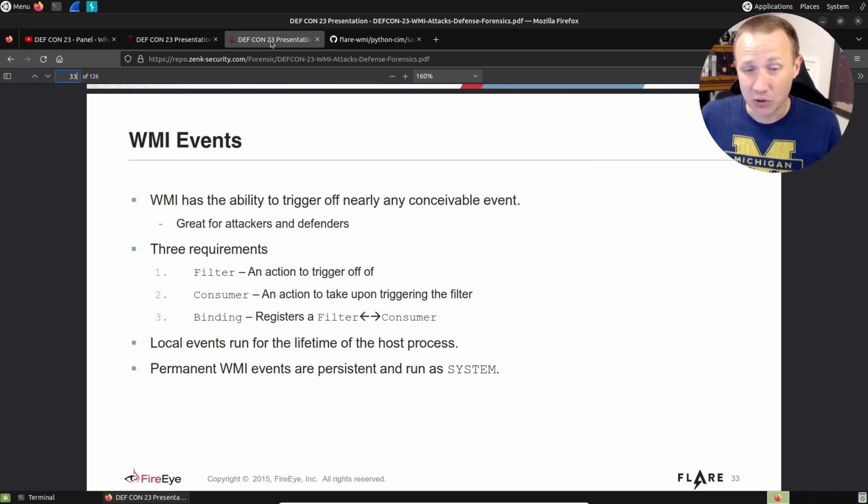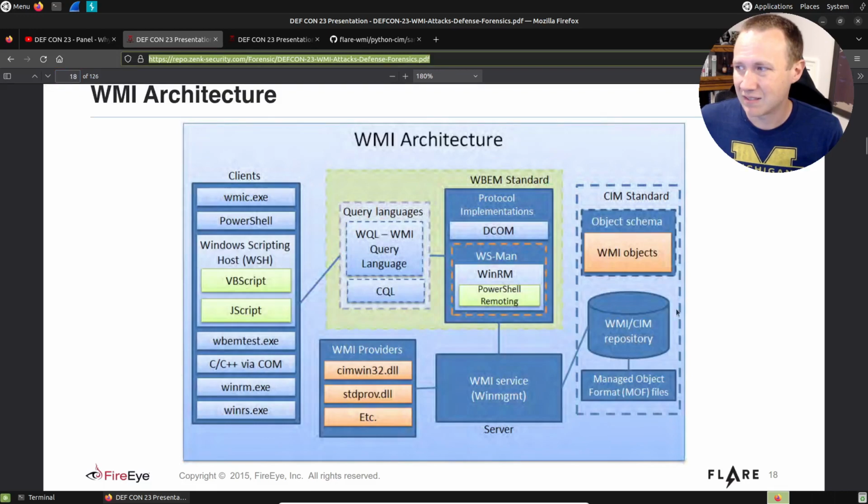This is really useful from the point of view of a piece of malware, because we can use these WMI filter events to get persistence without keeping files on the disk, right? We're living in this WMI repository, in these managed objects, and we're not somewhere that you just see malware living on a system. So especially at the time, it was a very stealthy way to do things.